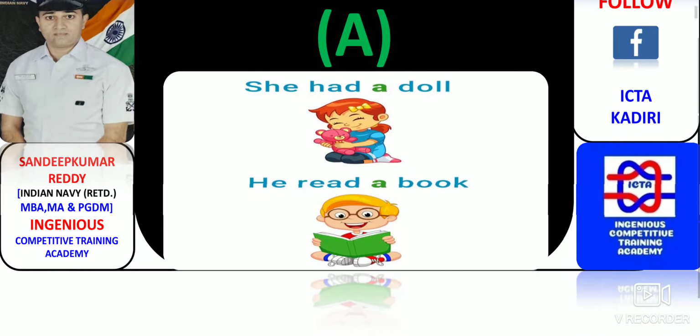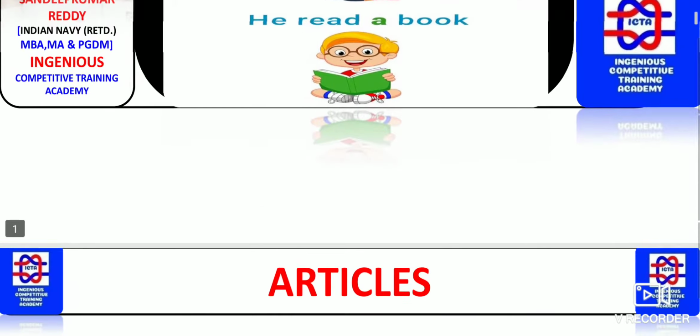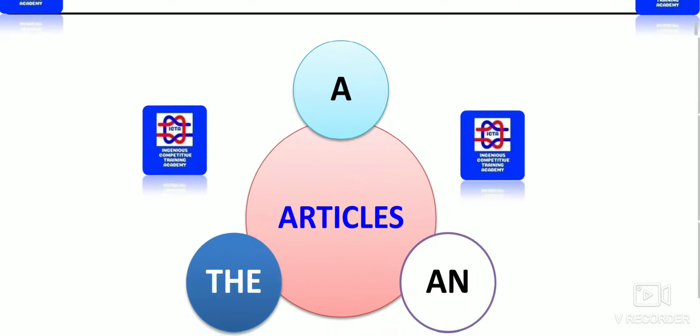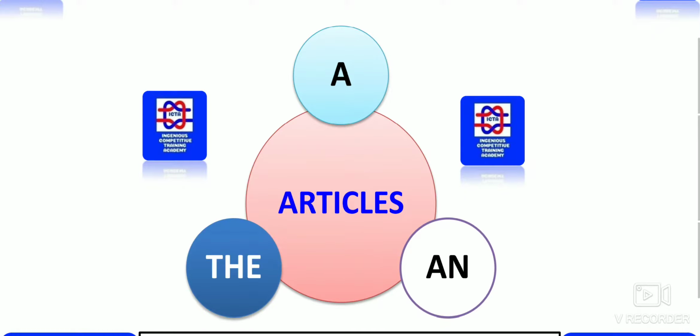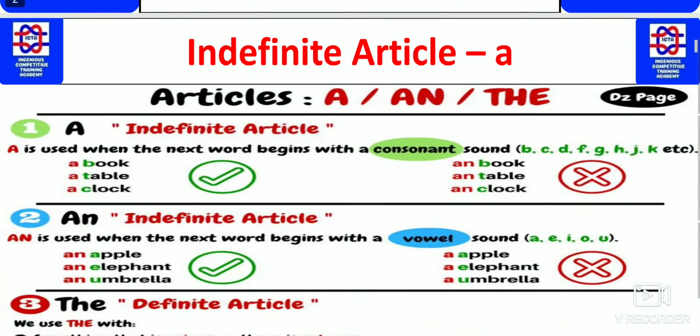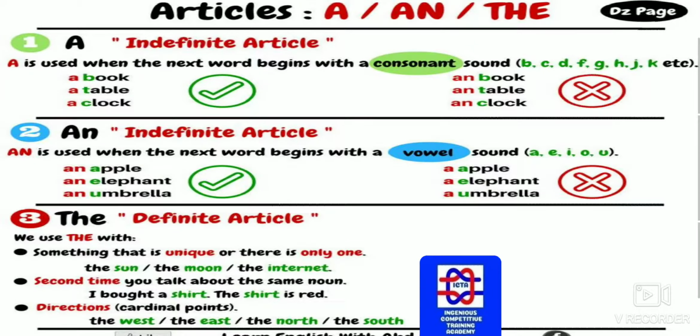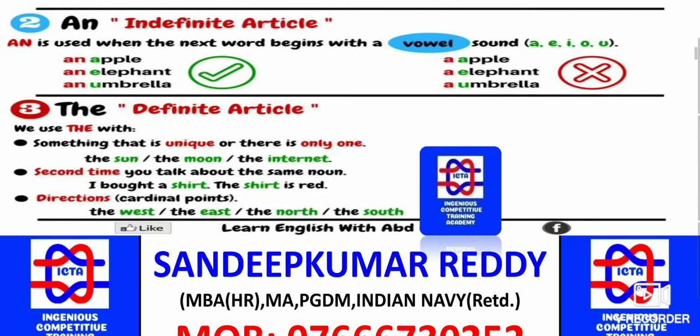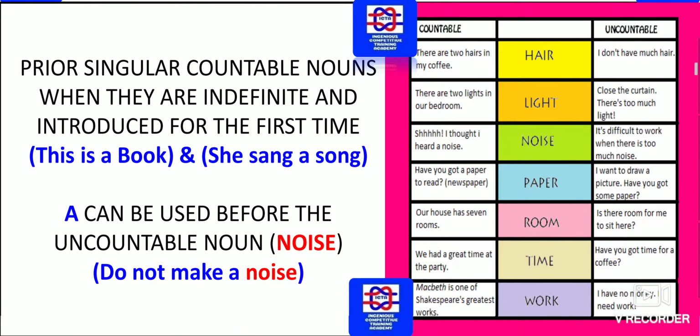So please go through the prior video, that is omission of articles, where articles are not to be used. As you can see, we have the definite article and the indefinite article. In the definite article we have "the"; in the indefinite article we have "a" and "an". Now we will be discussing the indefinite article "a". As you can see in the examples given below, this is how indefinite and definite articles are used in various situations. Here, "a" can only be used before consonants and "an" is used before vowels. So let us see what the indefinite article "a" has.